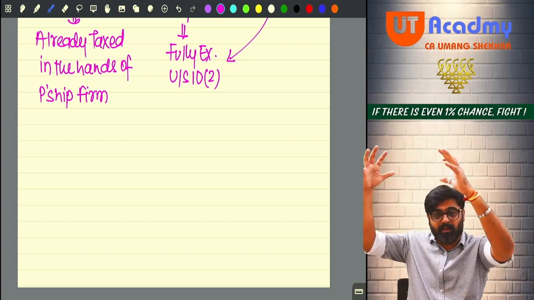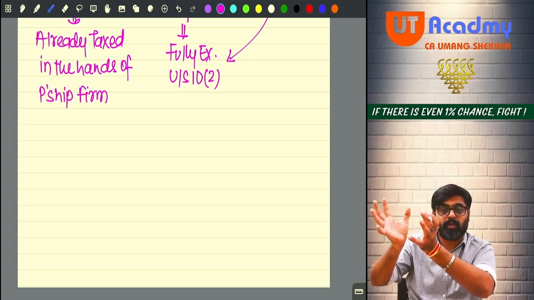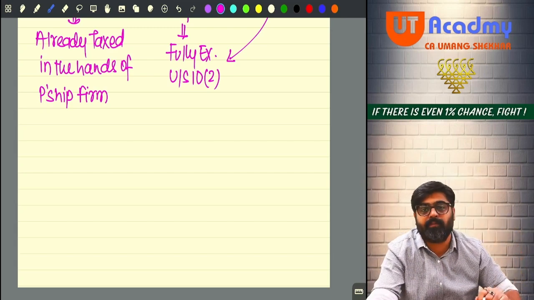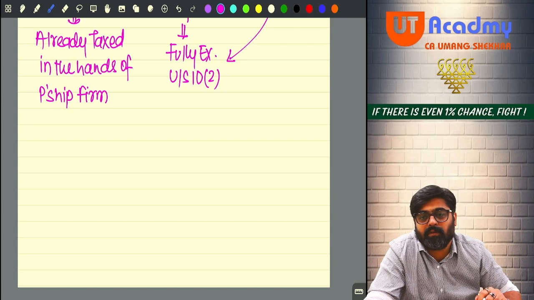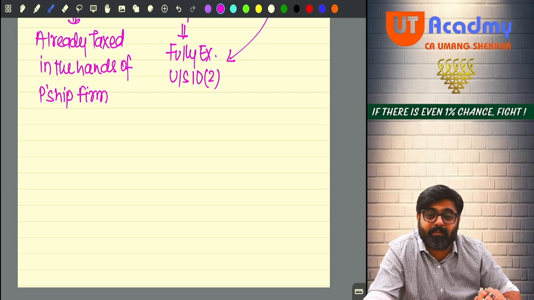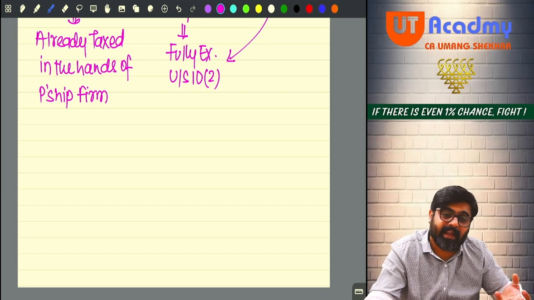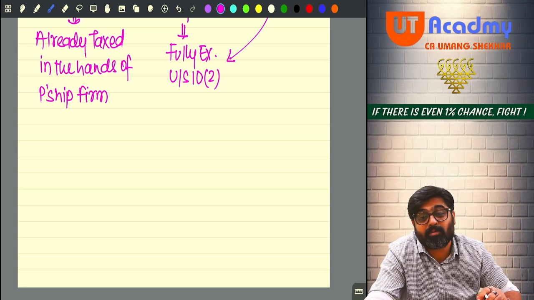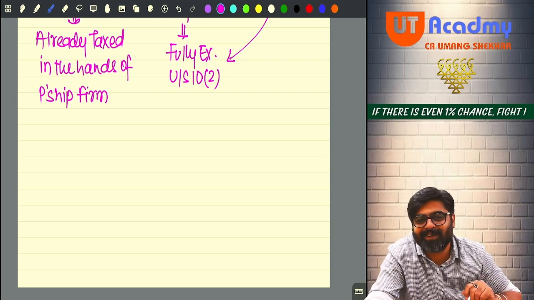The company is having profits. Those profits, those reserves, the company is distributing to you in the form of what? Cash. Is it necessary that profit will always be distributed in cash? What if the company distributes profits in kind? Don't you think that also should be treated as dividend?